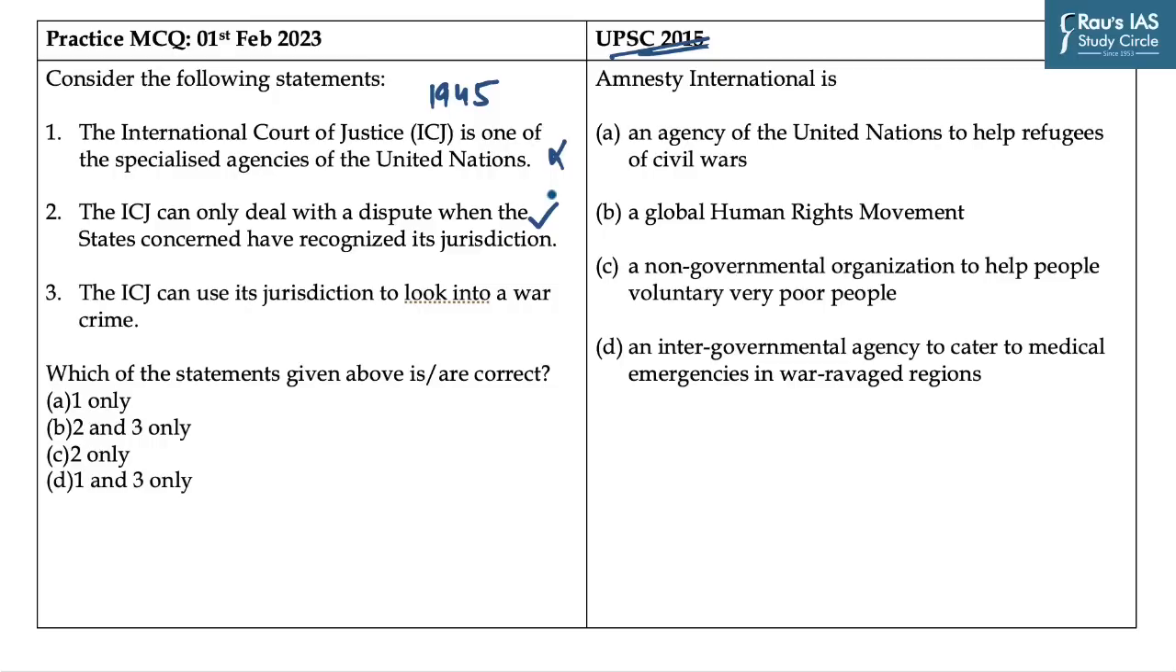The third statement says ICJ can use its jurisdiction to look into a war crime. It is an incorrect statement, as ICJ lacks the authority to try anybody charged with war crimes or crimes against humanity, because it is not a criminal court, and it is the International Criminal Court which can use its jurisdiction to look into war crime if a crime is committed by one of its member countries. So this statement becomes incorrect, and the answer to this question becomes C, as only the second statement is correct. And the answer to the previous year question is B, because Amnesty International is a global human rights movement.